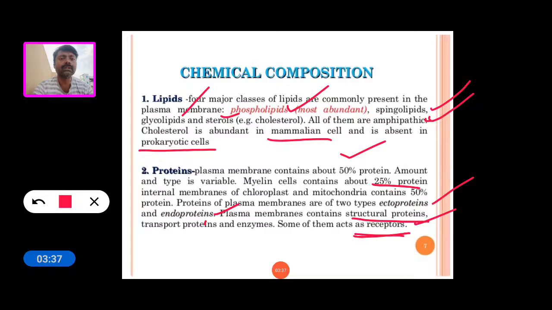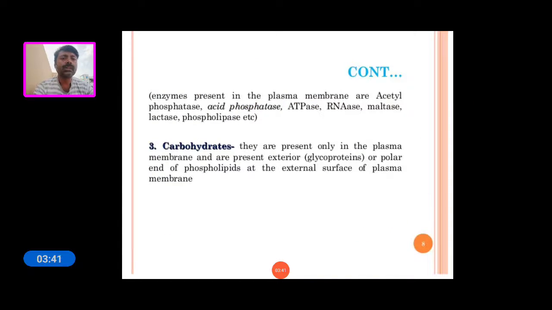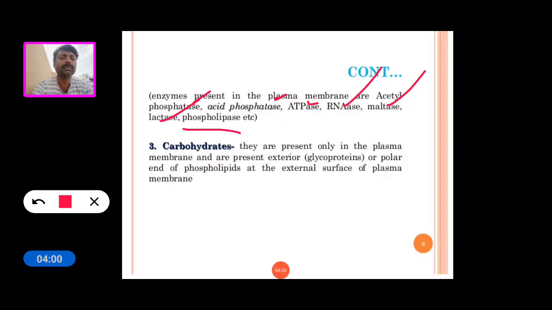So these are the chemical composition of plasma membrane: lipids and proteins. Some proteins act as enzymes, such as acetyl phosphatase, acid phosphatase, ATPase, RNase, maltase, lactase and phospholipase. These are some of the enzymes present as proteins in the plasma membrane.